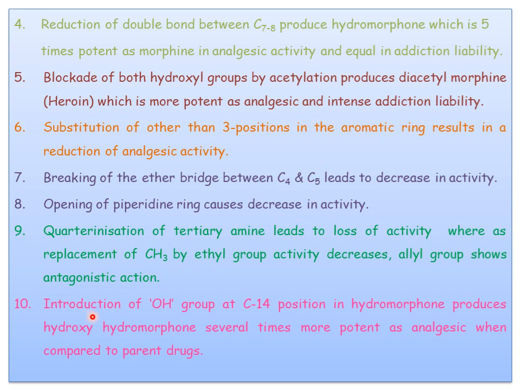And the last and final point, introduction of an OH group at the C14 position in hydromorphine produces hydroxyhydromorphine, several times more potent as an analgesic when compared with the parent compound. So this is about the SAR of morphine analogs.